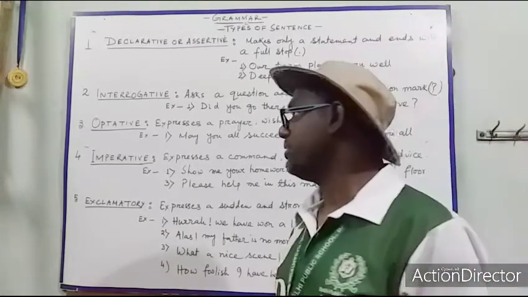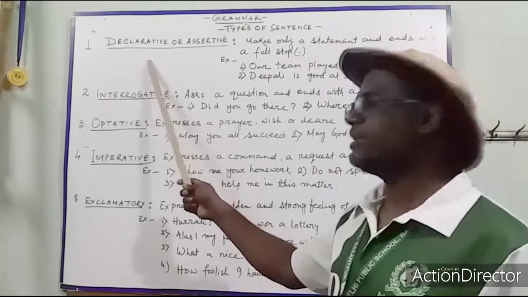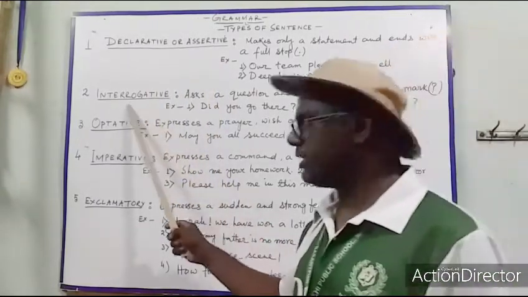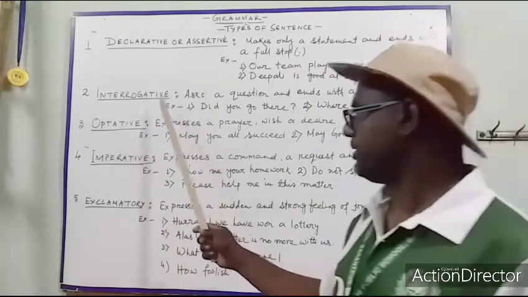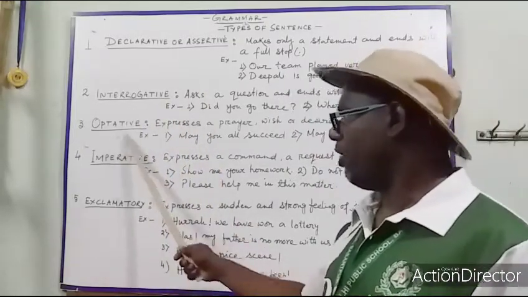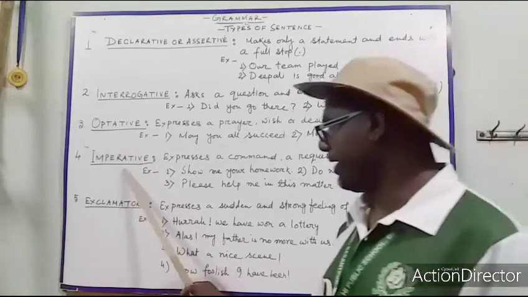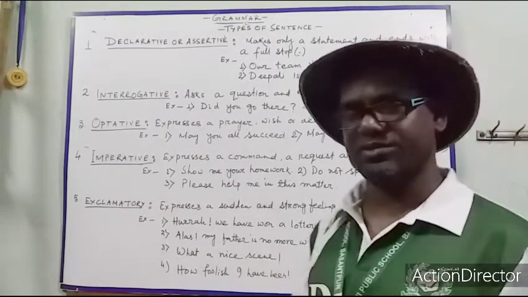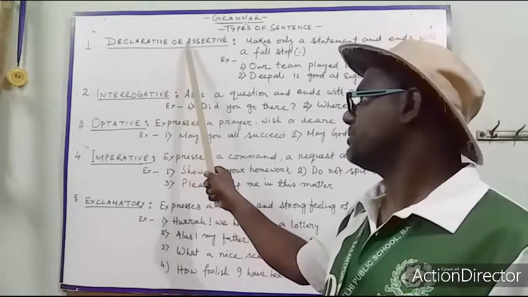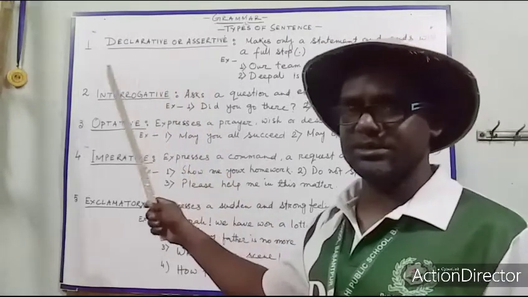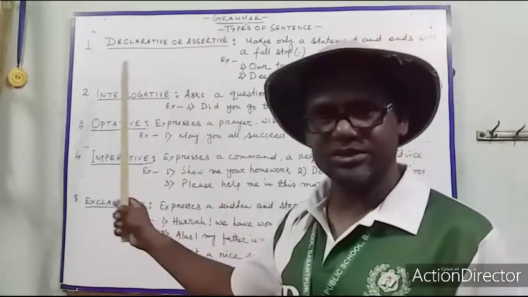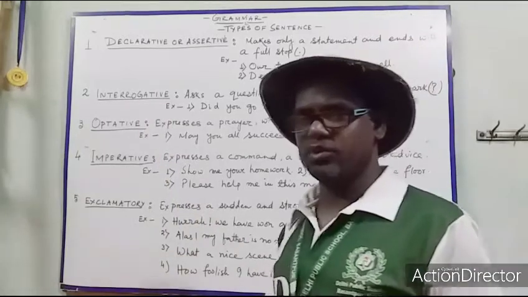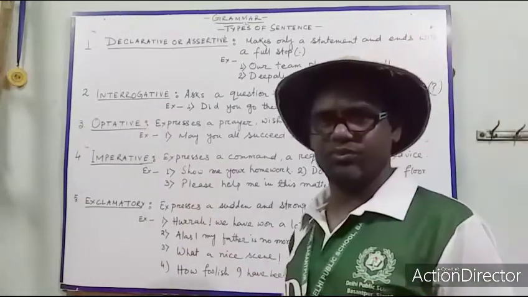What are they? They are written here. Declarative, other name assertive. Interrogative, other name question. Then optative, then imperative, then exclamatory. So these are the 5 categories of sentence. Declarative sentences may be of two types, affirmative and negative. Interrogative sentences may be of two types, affirmative and negative.